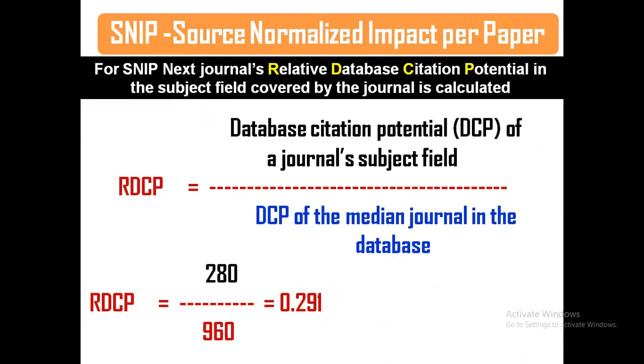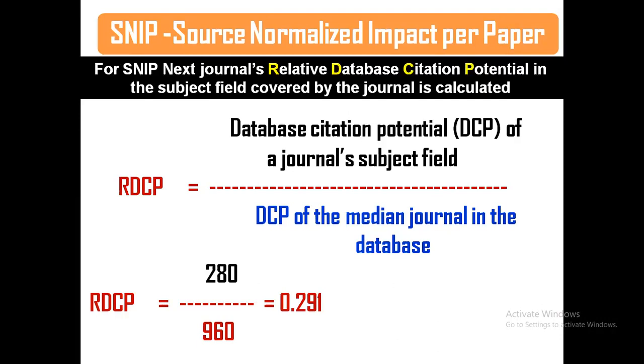What is that? This is regarding the journal. Understand? Individual quality: in the overall subject, what is your position? This journal's position is called the RDCP. This individual, I am powerful. In what way are you powerful in your family? Among your family members, how are you powerful? That is also taken as a measure.